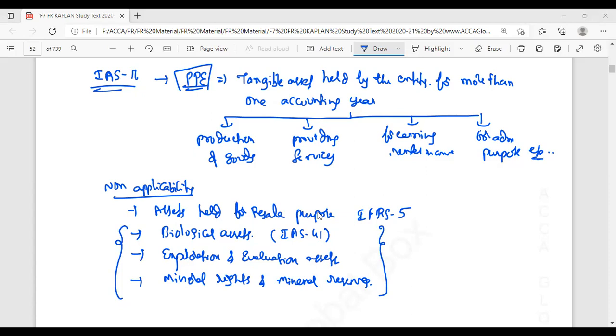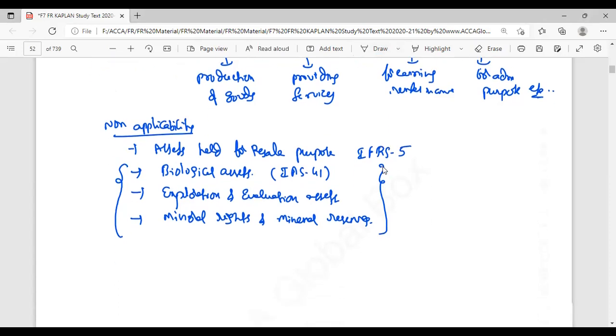So in the last three cases, like biological assets, exploration and evaluation assets, mineral rights and mineral reserves, any amount spent to construct the non-current asset or for development of the asset for these purposes is treated as per IAS 16, nothing but property, plant and equipment. So this is what is meant by IAS 16 property, plant and equipment and its applicability.